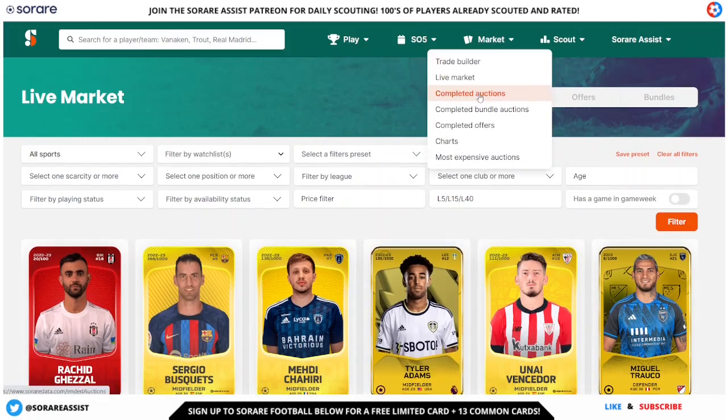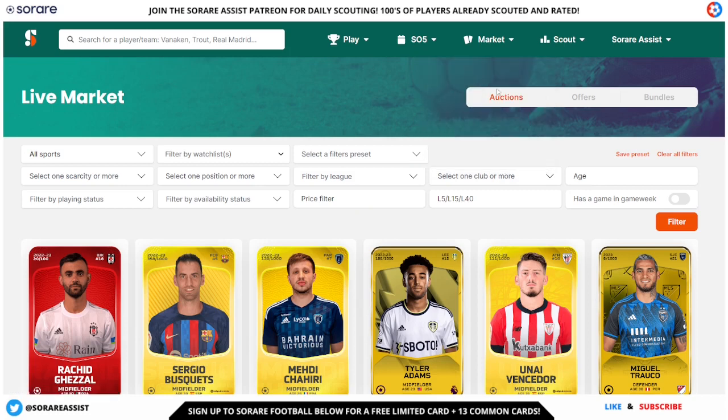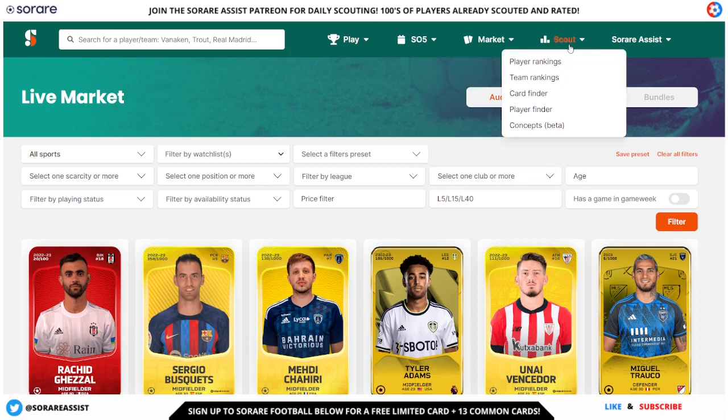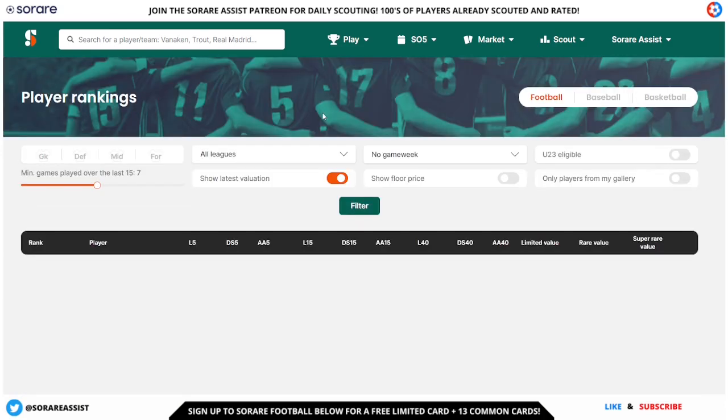We've also got other things on here like completed auctions, completed offers, charts, most expensive auctions, things like that. Then we've got the Scout tab. This is one tab that I probably use quite a lot. We've got player rankings, team rankings, card finder, player finder, and concepts builder as well, which is another fantastic feature on this site. Player rankings is one that I use quite a lot though.